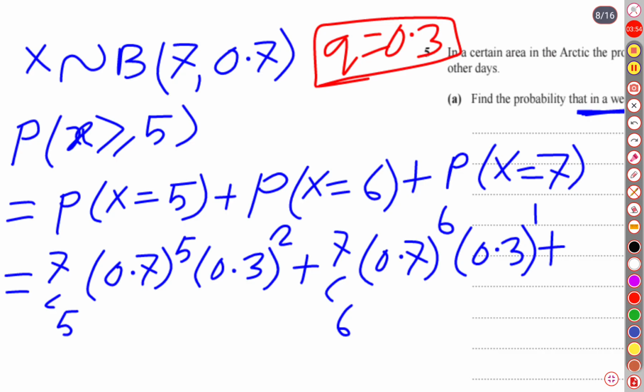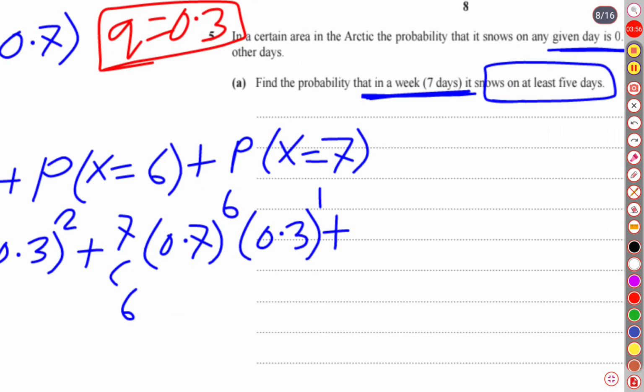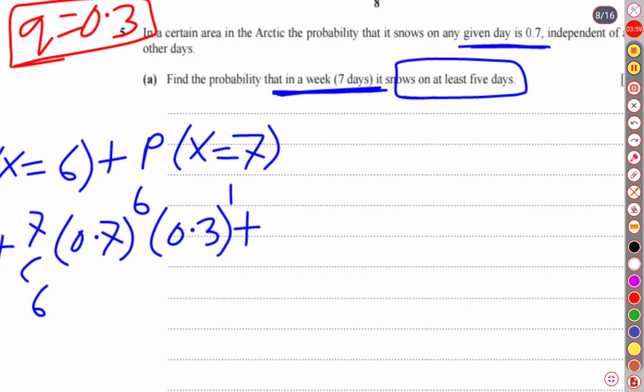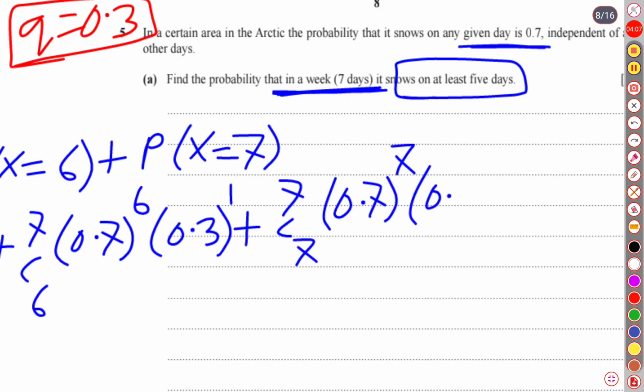After that, out of 7, on all 7 days there was rain. So 7 choose 7, and all 7 days there was rain, and for no rain there were 0 days.